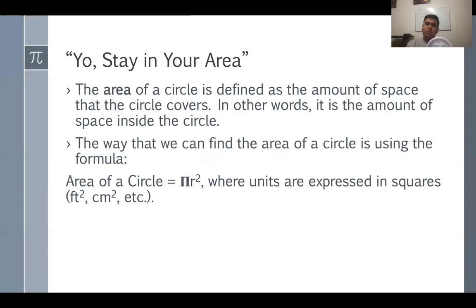So when we look at any units, because the units are very important, for the area of a circle we need to express our answers in squares. So if we have it in feet, we need to give our final answer as feet squared. If we have it in centimeters, we look at centimeters squared. If we have miles, we look at miles squared, etc. Does that make sense?